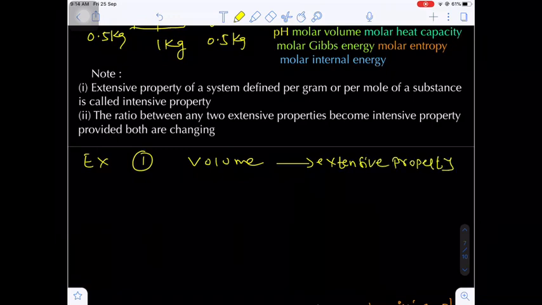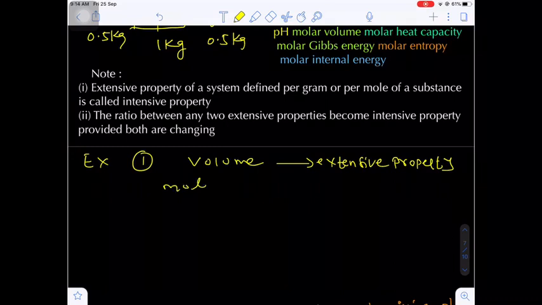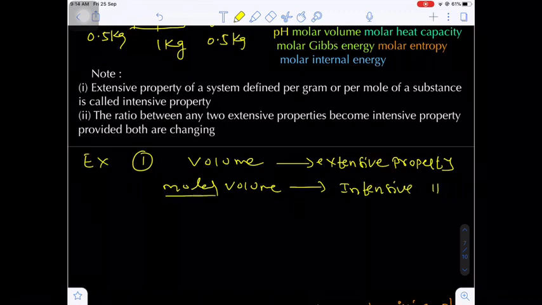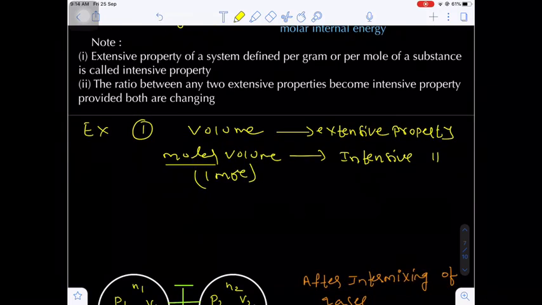Now here I am using molar volume. What is the definition of molar volume? It is the volume of 1 mole. It is the volume occupied by 1 mole of a gas. Molar volume is an intensive property. Why is it an intensive property? Because here we are defining for 1 mole of a substance.